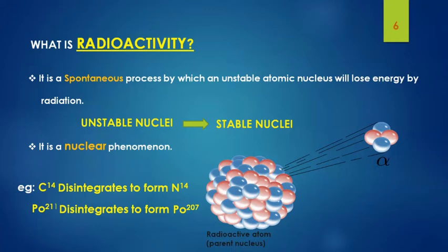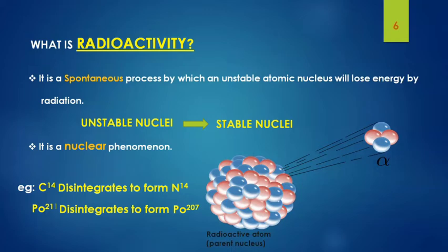So they will try to become stable by emitting something, which we call radioactive emission or radioactive disintegration or nuclear disintegration and so on. This is a spontaneous process because it is not at all affected by chemical or physical changes, and this is also a nuclear phenomenon because all this happens inside a nucleus.